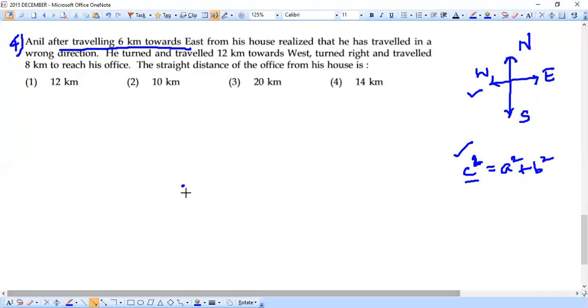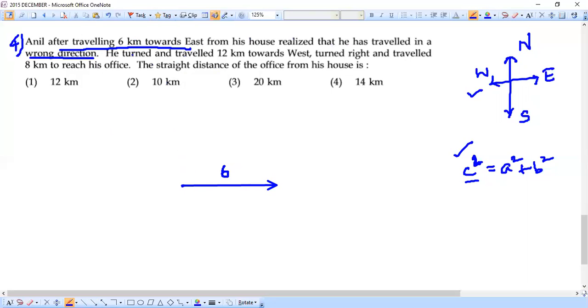So let me pick the arrow here. Start from this point, 6 kilometers east. Let's have it like this, around 6 kilometers. So 6 kilometers east, fine. He realized that he has traveled in a wrong direction. After moving 6 kilometers from the starting point, he realizes he is in a wrong